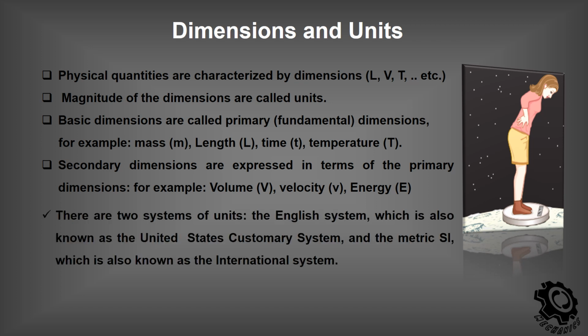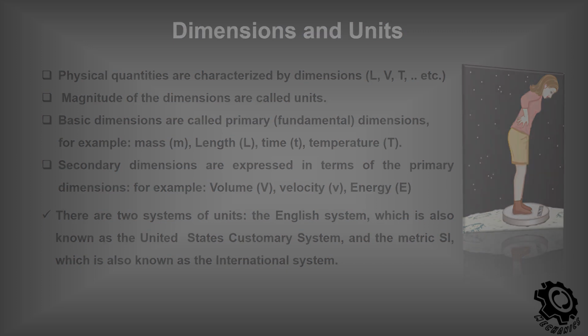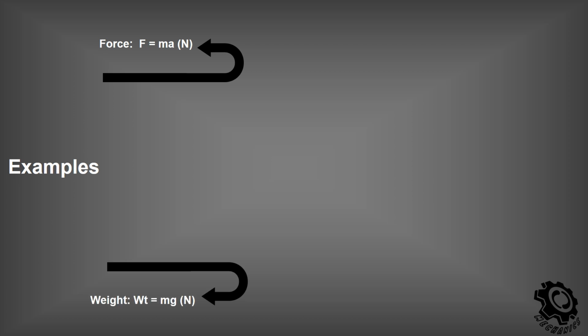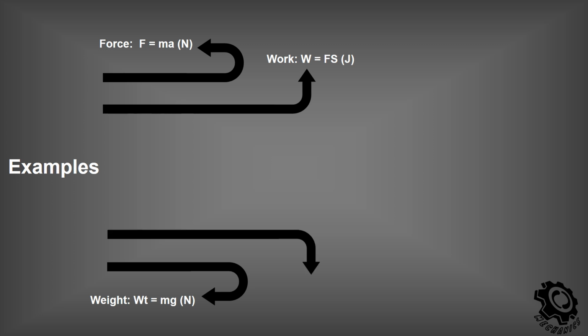There are two systems of units: the English system, which is also known as the United States customary system, and the metric SI, which is also known as the international system. Examples of dimensions and units. Force equals the mass multiplied by acceleration. The unit is Newton. Weight equals mass multiplied by gravitational acceleration. The unit is Newton. Work equals force multiplied by displacement. The unit is joule. Density equals mass divided by volume. The unit is kilogram per cubic meter.